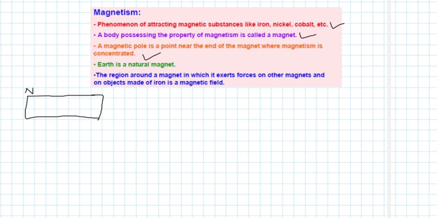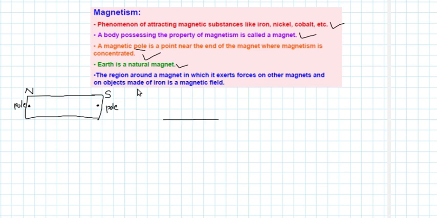So consider a bar magnet with the two poles, north and south. There will be some point where this magnetism is concentrated, that is called a pole. So here these are the 2 points where the magnetism is concentrated. This is the point where the north pole is concentrated, and this is the point where the south pole is concentrated.